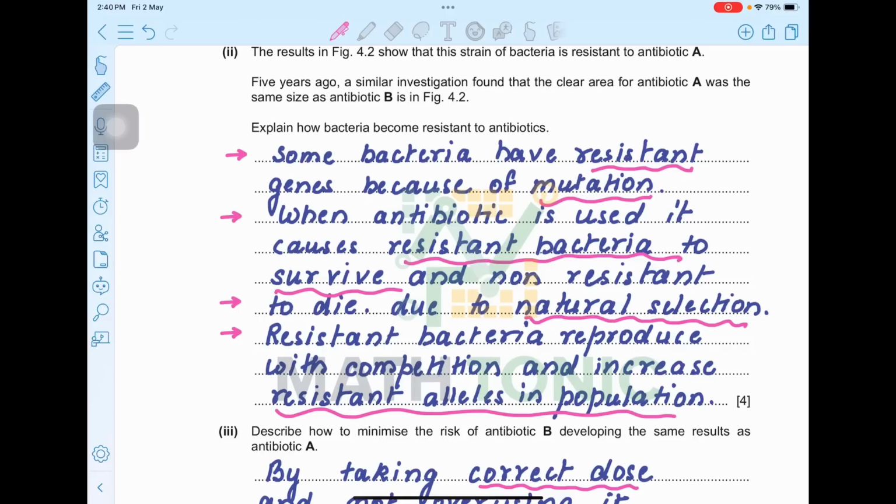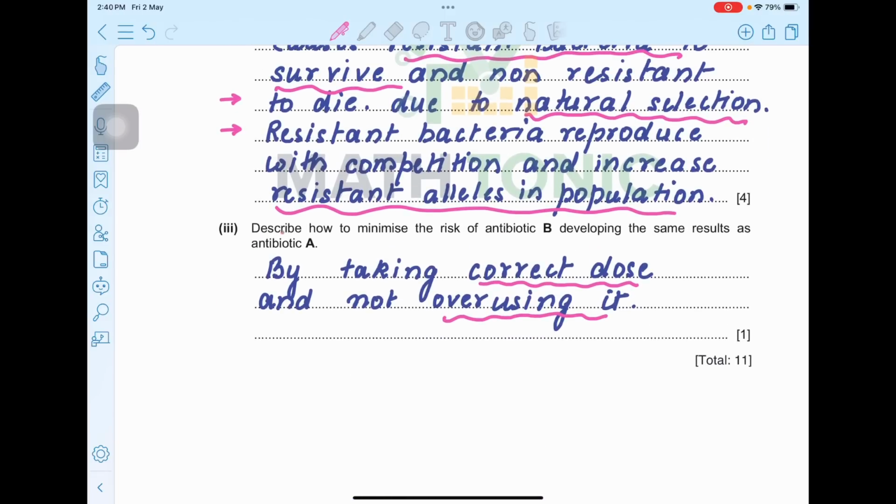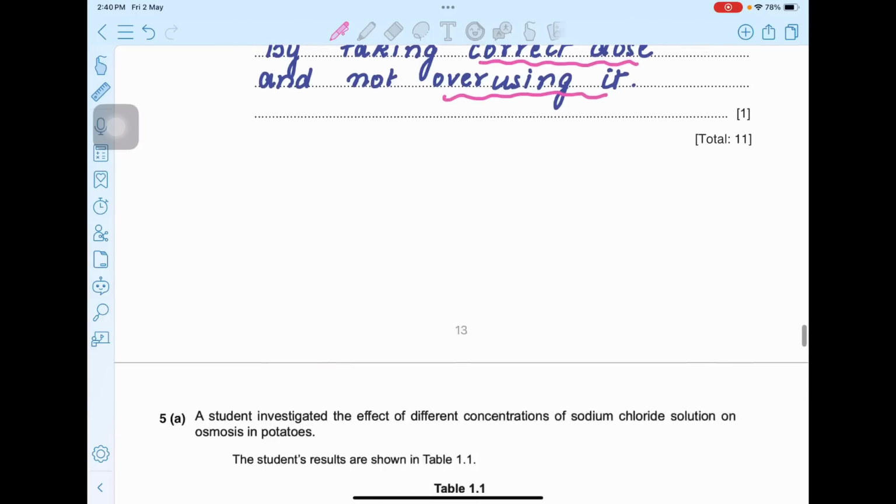Third part, describe how to minimize the risk of antibiotic B developing the same results as antibiotic A. So how to minimize the risk? By taking correct dose and not overusing it. First thing is taking the proper course of antibiotic, that is taking proper dose, and second thing is not taking it again and again, not overusing it. So these are two separate points, but I have written it for 1 mark in case this question might come for 2 marks also, so you can use this answer.